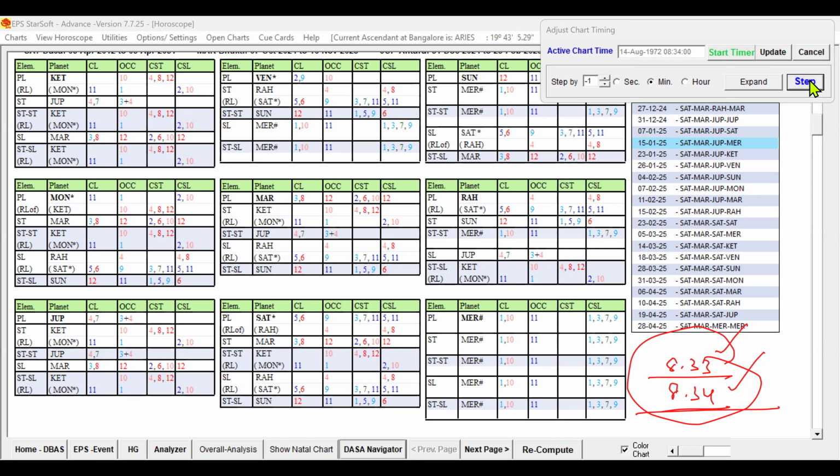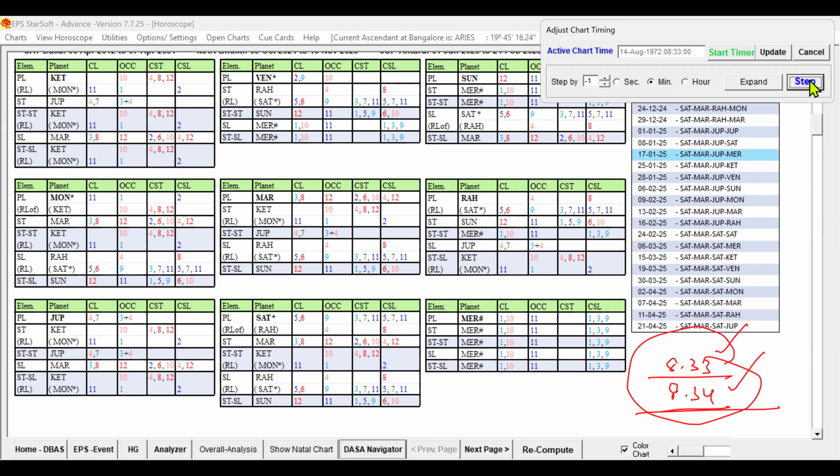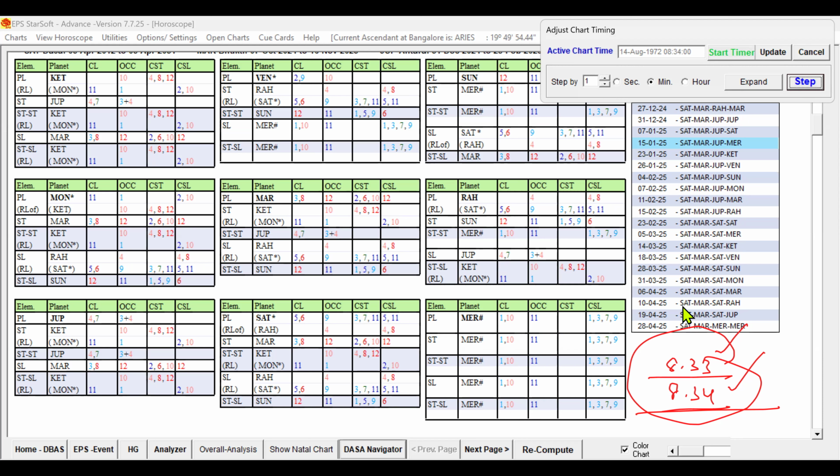One minute reduced, 8:33. Yes, 8:33 is saying that the seventh sublord is Saturn. Suppose we increase one more minute. Let me check once again. When we increase to 8:34, yeah, at 8:34 itself the seventh sublord is moving to Mercury. So the birth time is not 8:34 also.